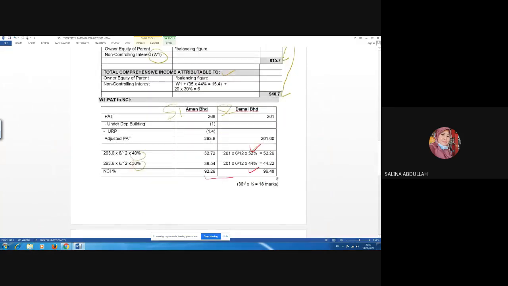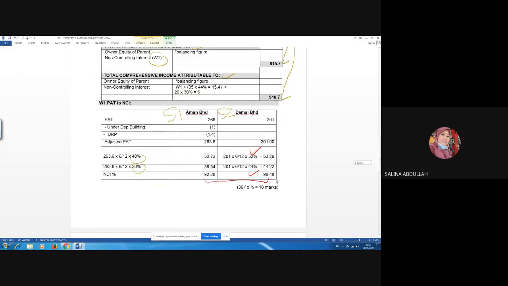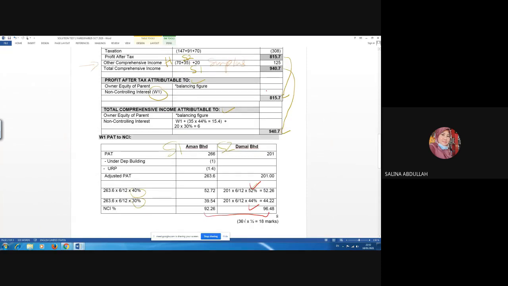Working one, then you total up these two figures, and you will show working one here. So what you will do after that, balancing figure will be the amount here. You work backward, you will show 815.7, and then you total up from this working one, you calculate here, and then you work backward, you will get balancing figure for parent.